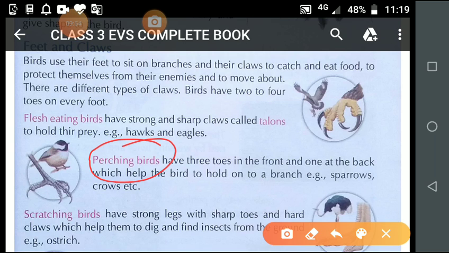One more time I repeat it. Student, have you seen a crow taking rest on the branch of a tree, or other birds like pigeon and sparrow also taking rest on the branch of a tree? Now student, you think and tell how these birds hold a branch of a tree and take rest. So student, these birds are known as perching birds.